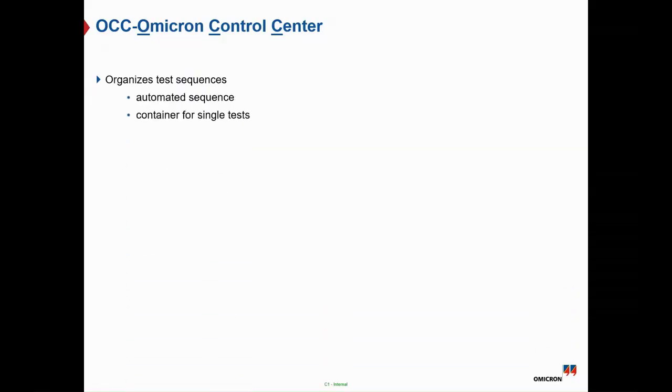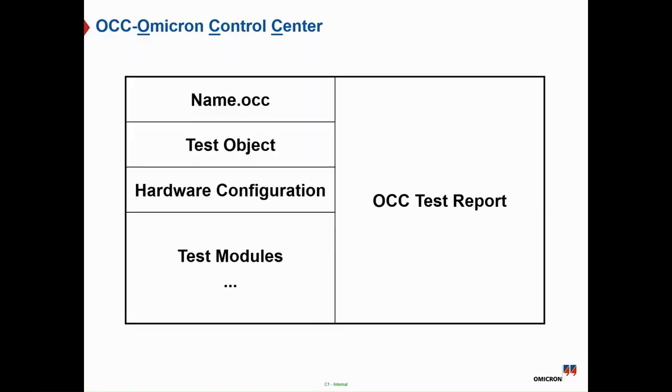It can be organized as a test sequence, and it's a container for a single test, so you can add many more test modules in the same file to find a customized test plan based on your protection application and the protection function enabled or activated inside the protection relay. At the end, you will find the test result written in one combined test report for all functions available inside the OCC.